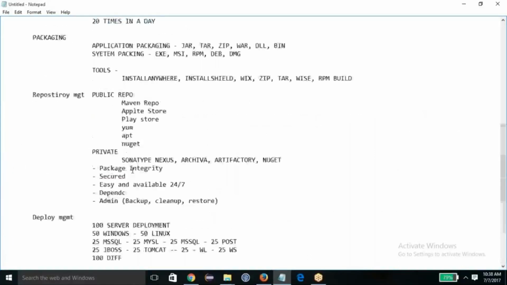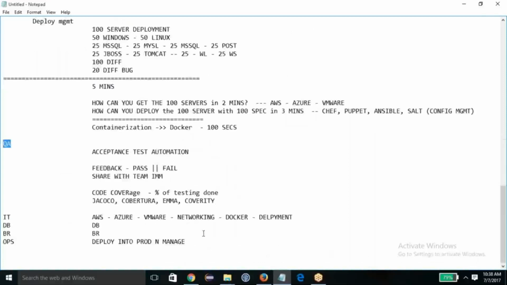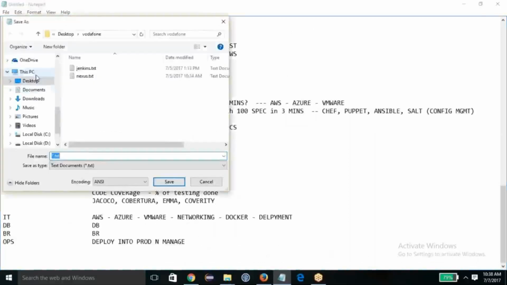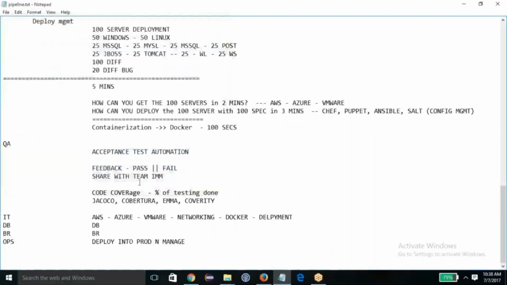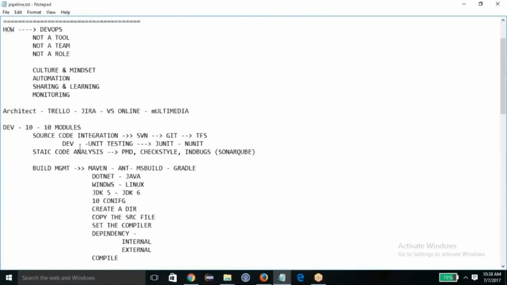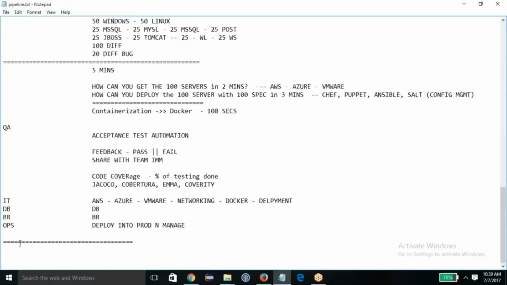Okay, now this is just the introduction. What we concluded about the pipeline is that I am going to pick one tool from every aspect. So now I am going to put Jira, and after that Git. After that, SonarQube for static code management. After that, Maven for build management. After that, Jar for the packaging.